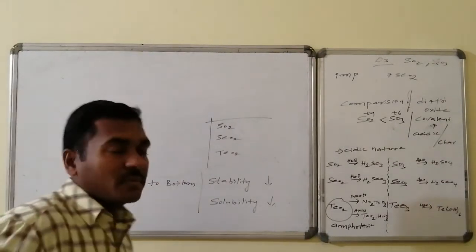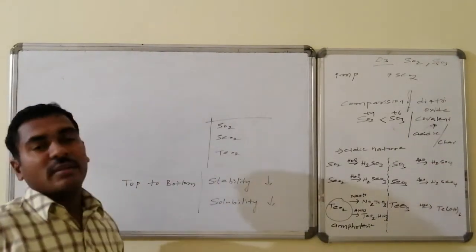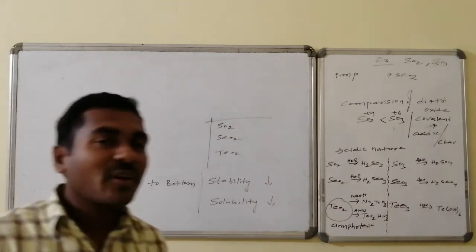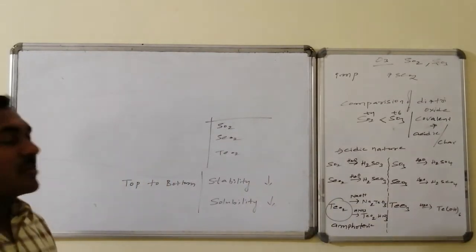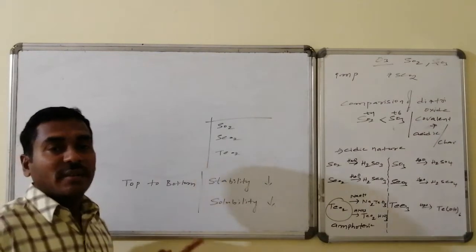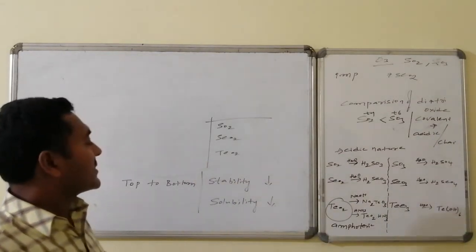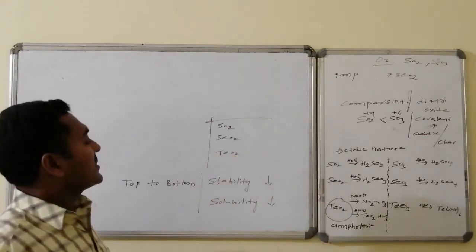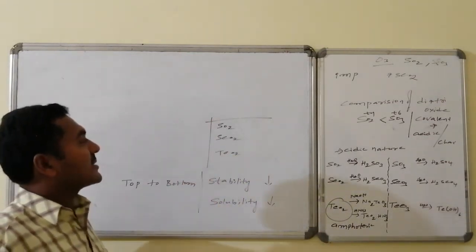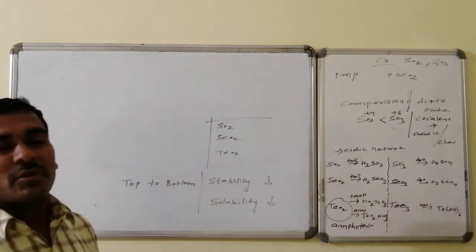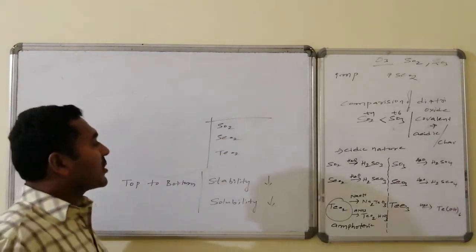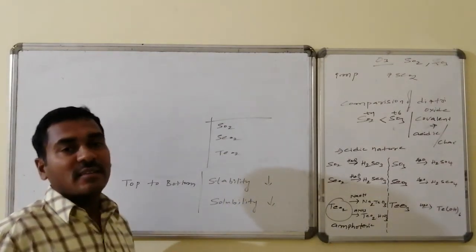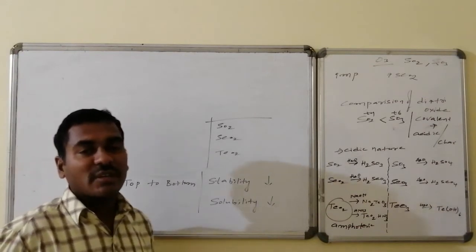From top to bottom, for any of the dioxide or the trioxide or the monoxide, another two important properties are left for the discussion. One is stability and the second one is solubility. Stability of the corresponding oxides from top to bottom decreases, and moreover the solubility also goes on decreasing.